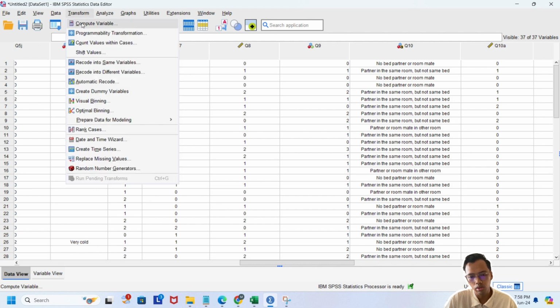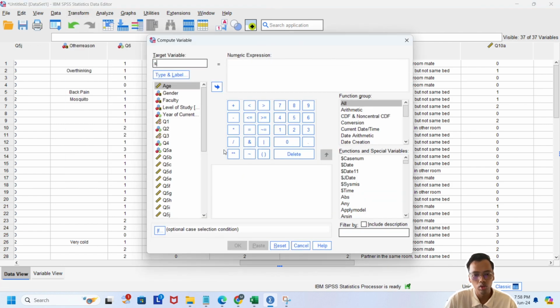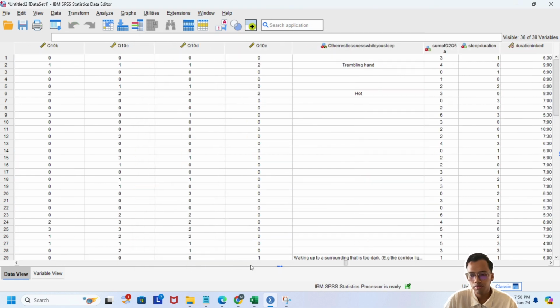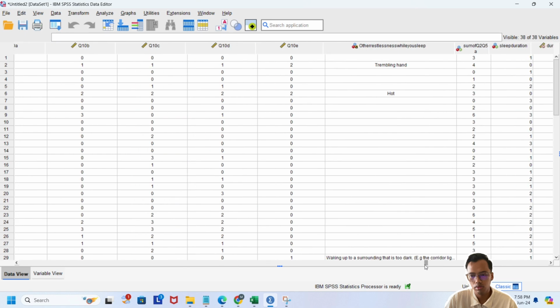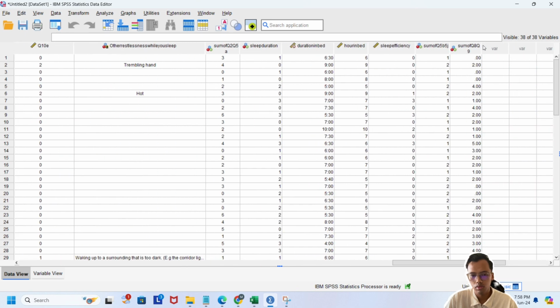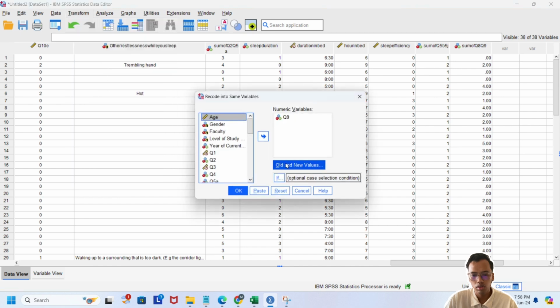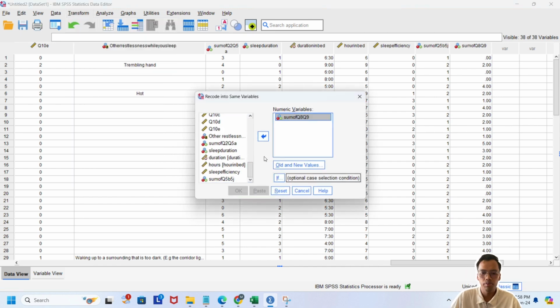Then we reset it. We put the target variable as sum of q8 q9, and the expression is q8 plus q9. Then we click OK. We go to recode into same variables with the sum of q8 q9.